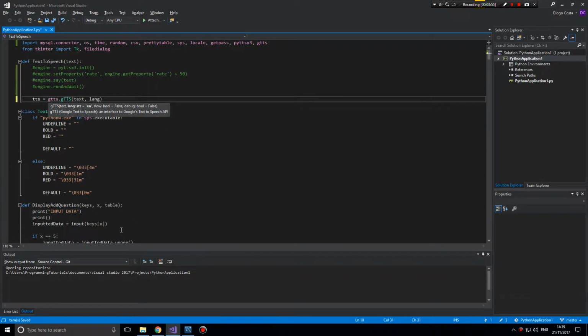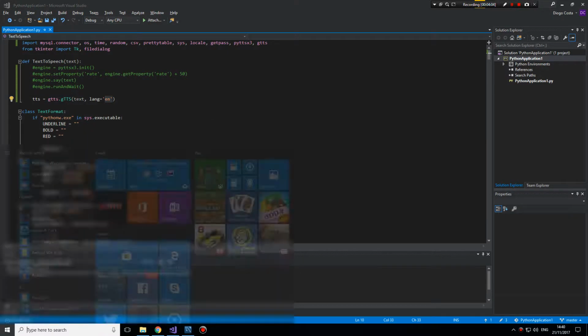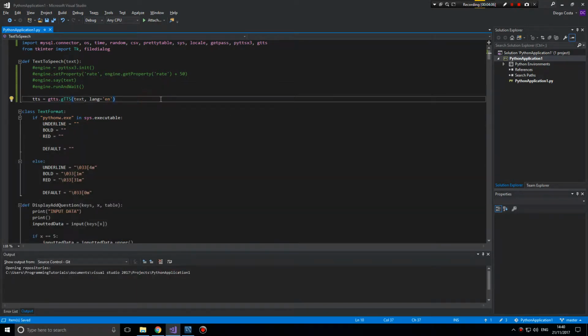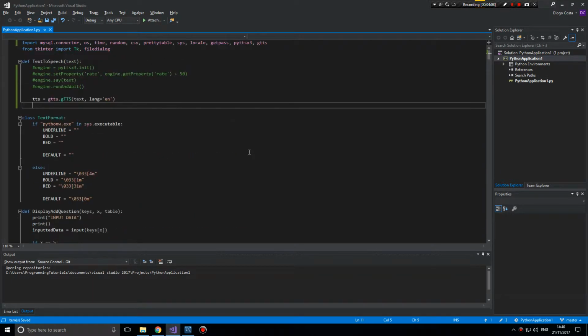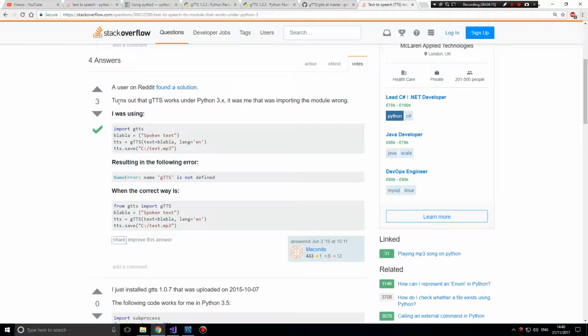I think the default is English, because I can see in IntelliSense that they've put their default as English. Of course, that would change the language. We might actually just pass in the locale, and there you go.